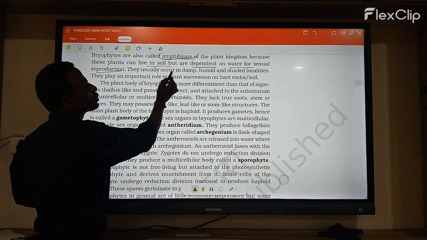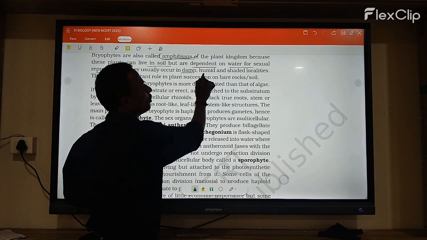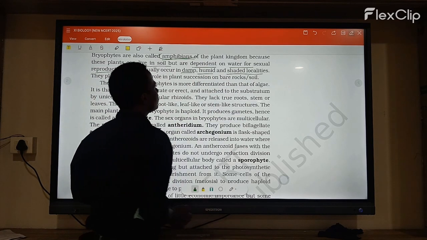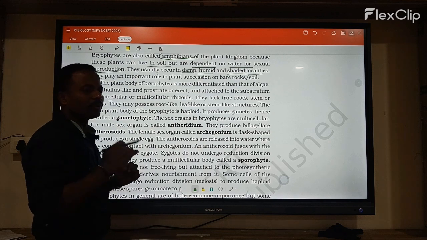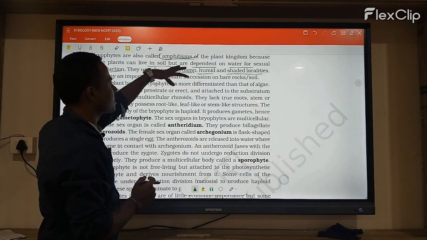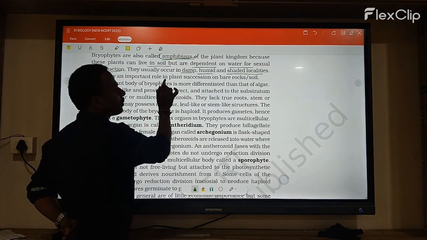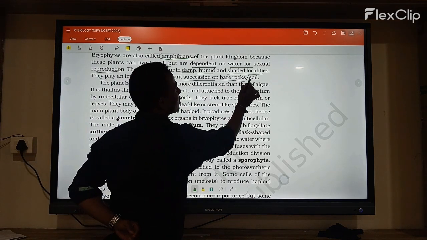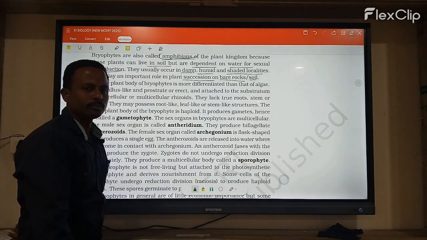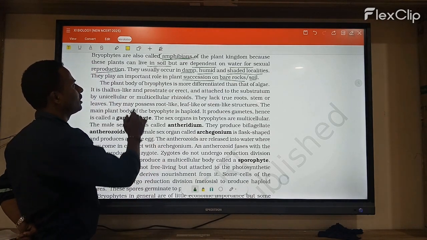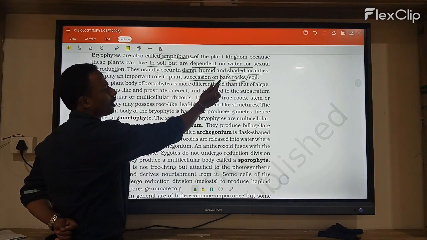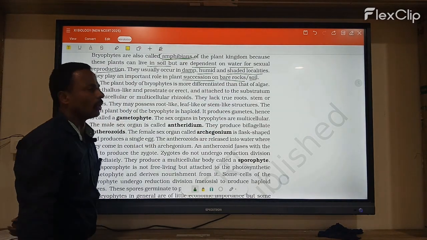Now, they usually occur in damp places, humid places, and shaded localities, and in these different localities bryophytes have survived. Their major important role is in plant succession on bare rocks and soil. Their major function is what? That is plant succession on the bare rocks and soil.